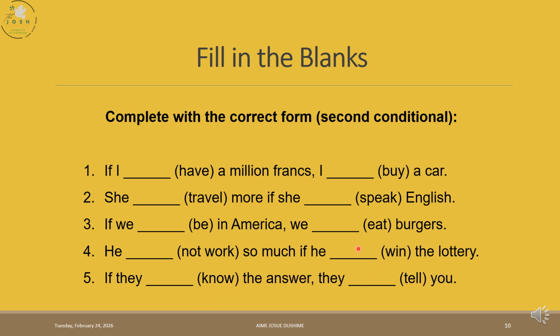You're going to choose the right answer based on what you have here in the brackets. Have, travel, be, not. This is a negative, so you're going to make a past negative. So we shall say, if he didn't work. Remember that the negative past is subject plus did not plus V1 of the verb. And we use it with all subjects, either he, she, it, you, I, they, we. Use did not.